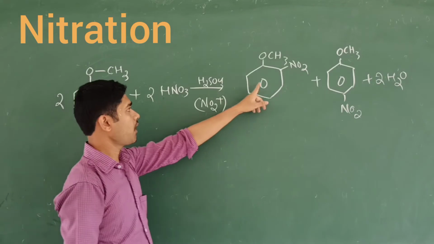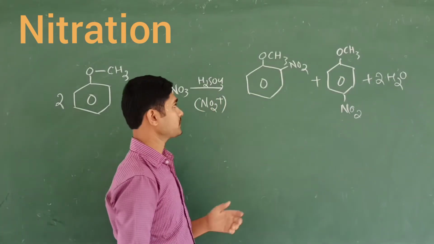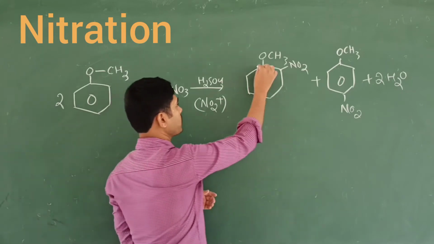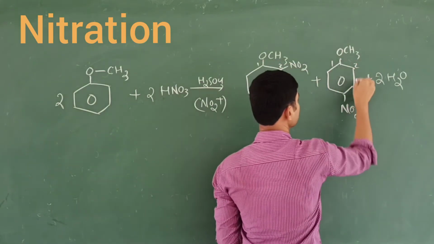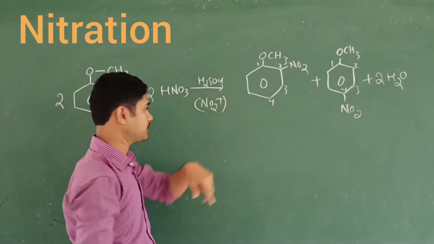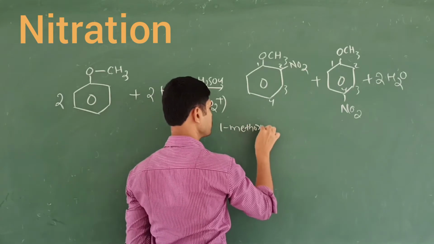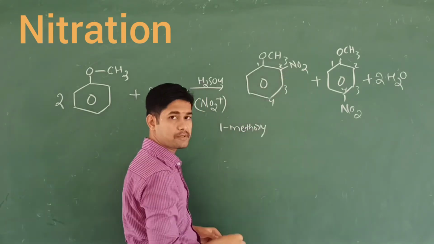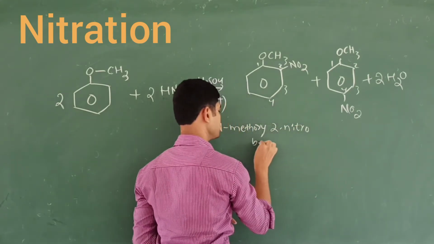Its name is ortho-nitroanisole. This is called para-nitroanisole. In the IUPAC name, I am going to number the carbons 1, 2, 3, 4 here. At the first carbon, the methoxy group is attached, so it is called 1-methoxy. At the second carbon, the NO2 group is attached. It is called 1-methoxy-2-nitrobenzene.